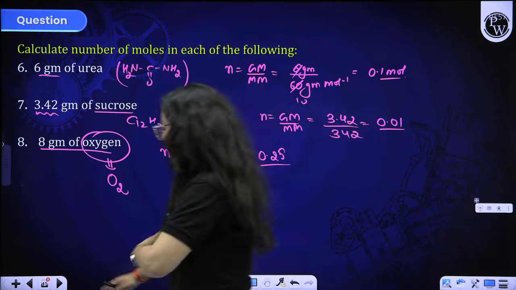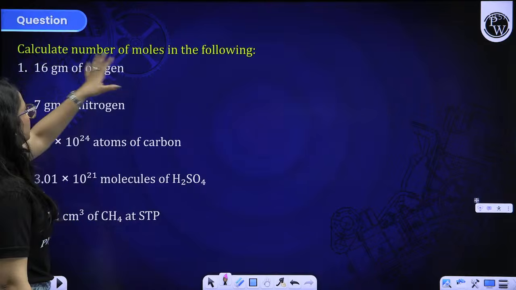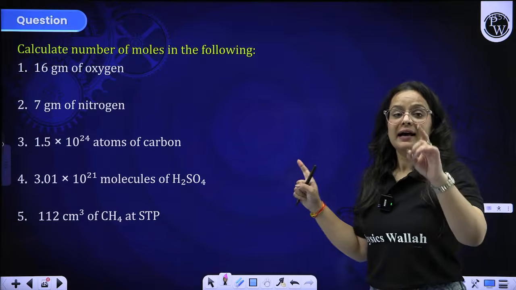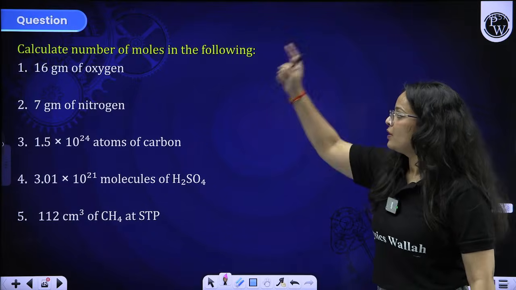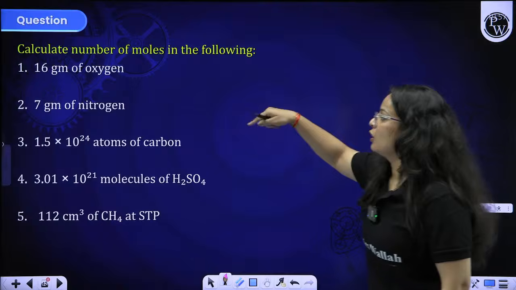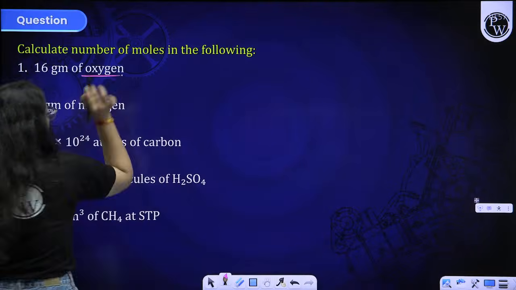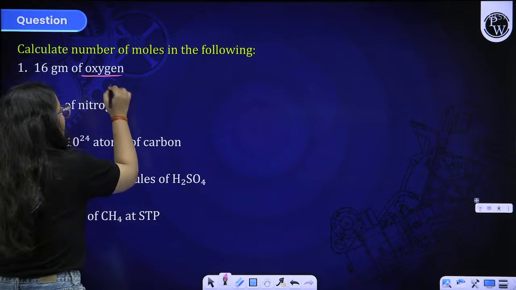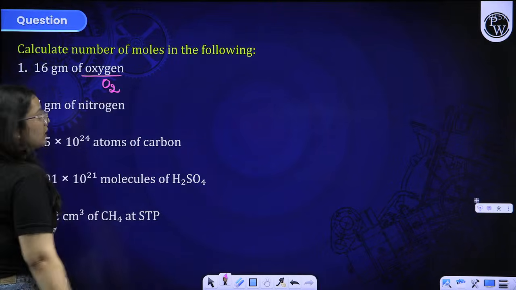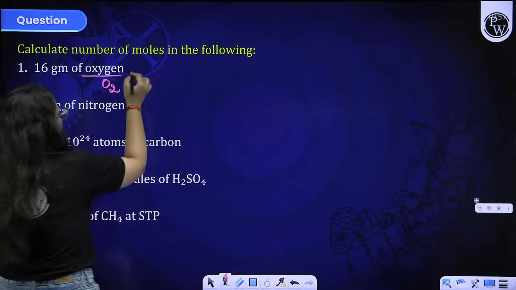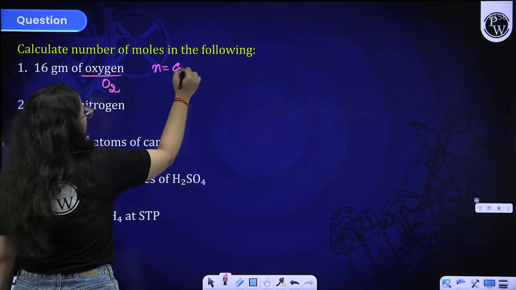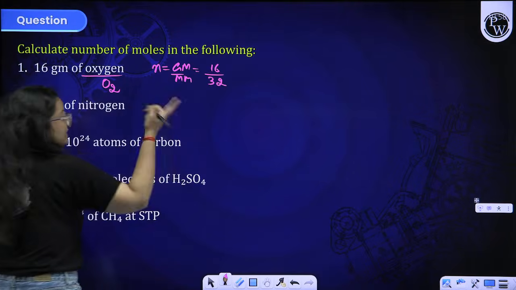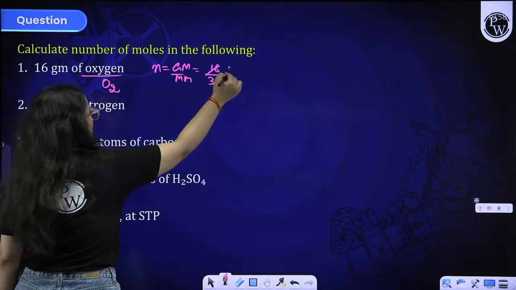So moving on to the next thing, that is calculate the number of moles in each of the following, and I want you to solve it parallelly and answer me in the chat section. Moving on to number of moles in the following, beta, 16 gram oxygen. Right, I told you whenever it is not mentioned that atoms are there, you always have to take its molecular form, that is O2. So here number of moles is given mass by molar mass, given mass is 16 and molar mass is 32 because O2 is there. Accordingly you will solve it out.